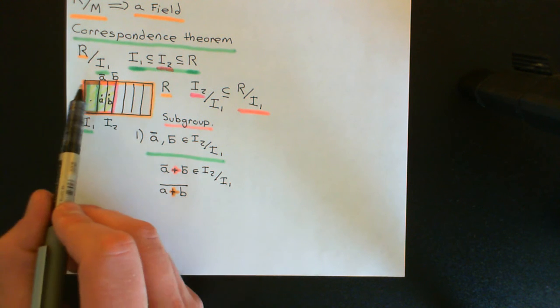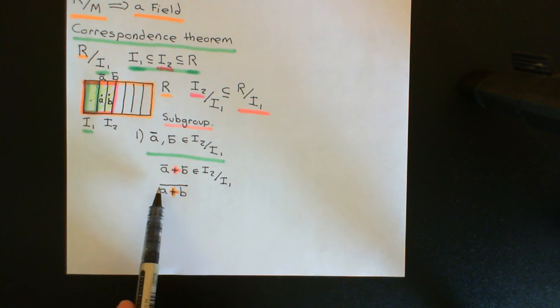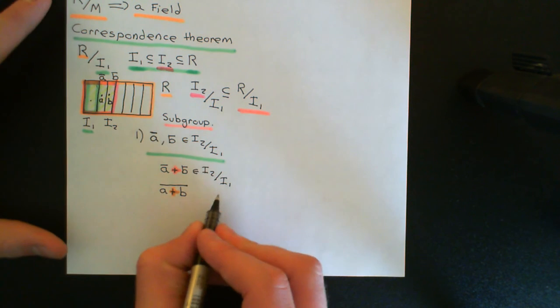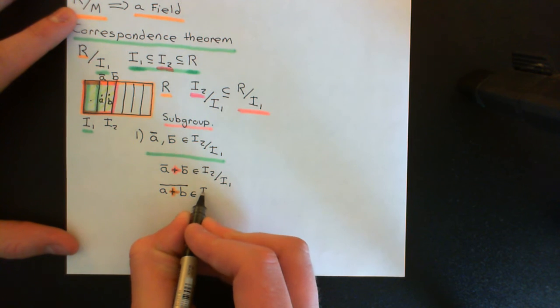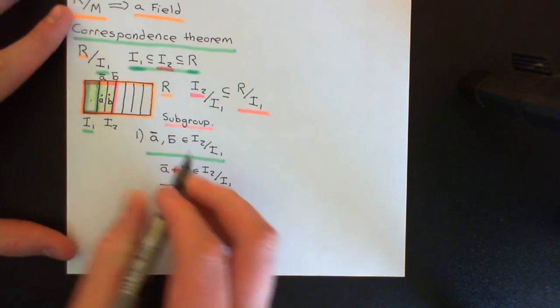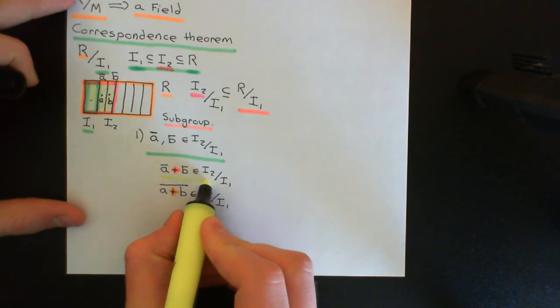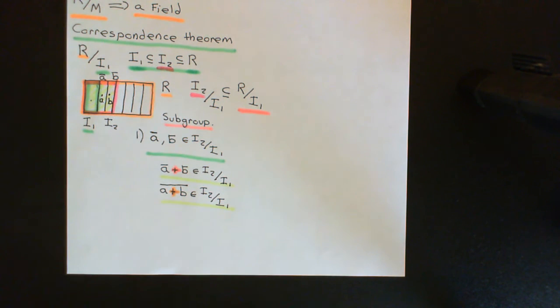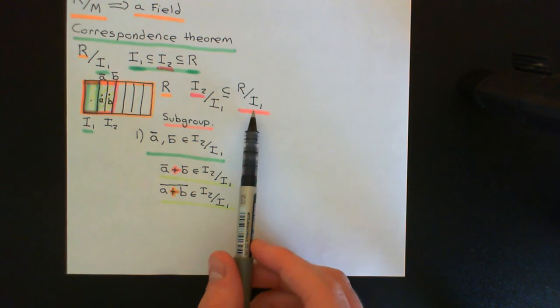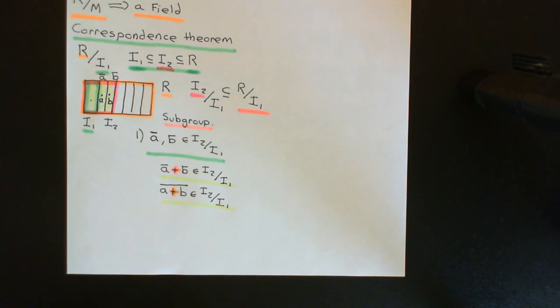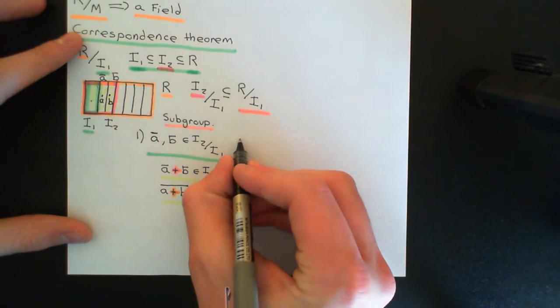So A plus B is in I2, and anything that's in I2 will end up in a coset that is in I2 over I1. So that's how we can instantly conclude that when you add two cosets together from I2 quotiented out by I1, you do indeed end up with an answer that is back within I2 over I1. So excellent, it does seem to be closed under addition. As I say, we don't need to worry about associativity because we know associativity holds true in the larger quotient ring, so it will be true when we restrict it down to this subset of the quotient ring. Now, axiom number 3, however, we do need to worry about.